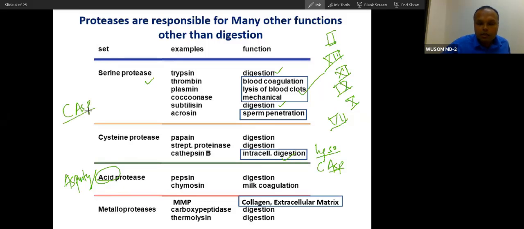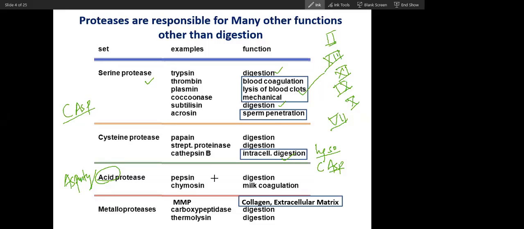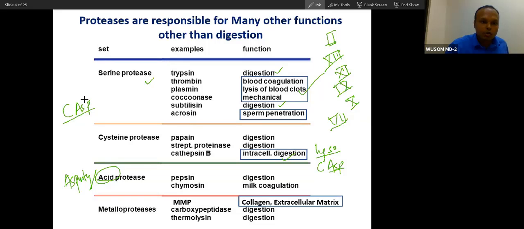Did you know the full form of caspase? Just remember this mnemonic: C for cysteine protease and ASP for aspartate protease. So caspases contain cysteine and aspartyl proteases. Just remember that.